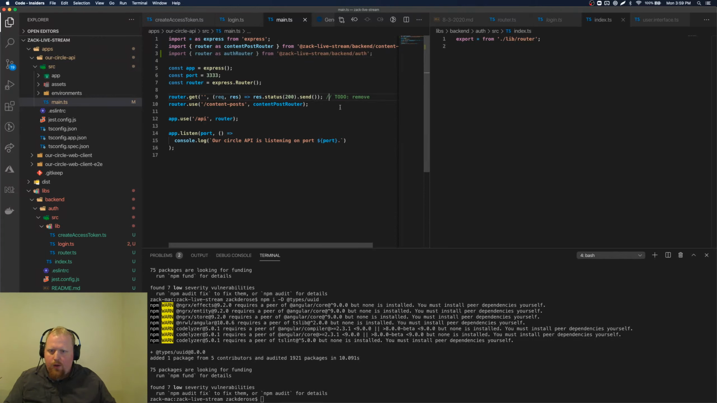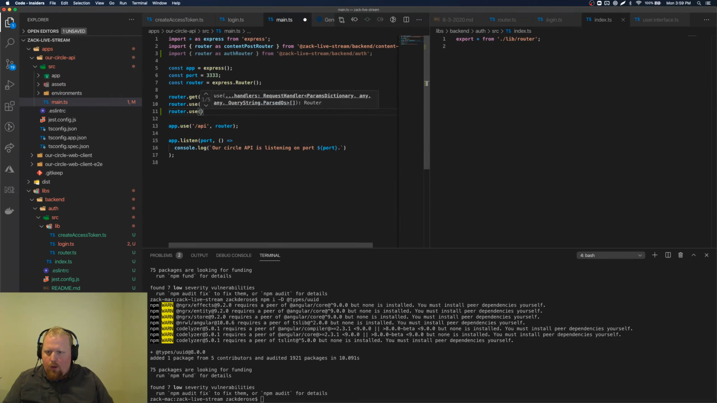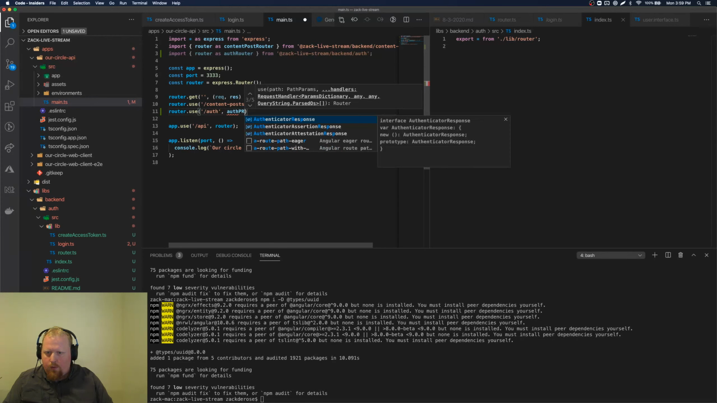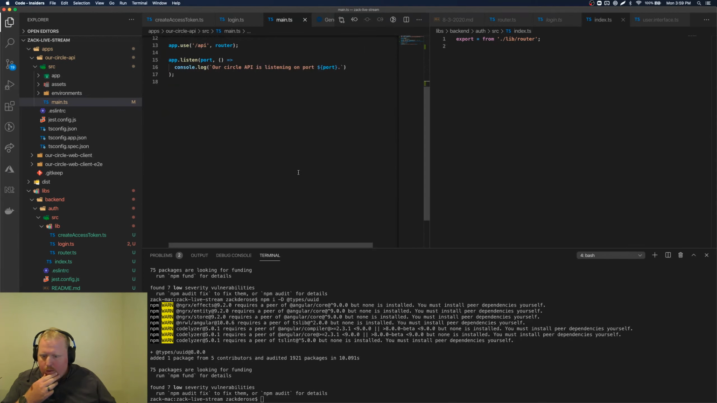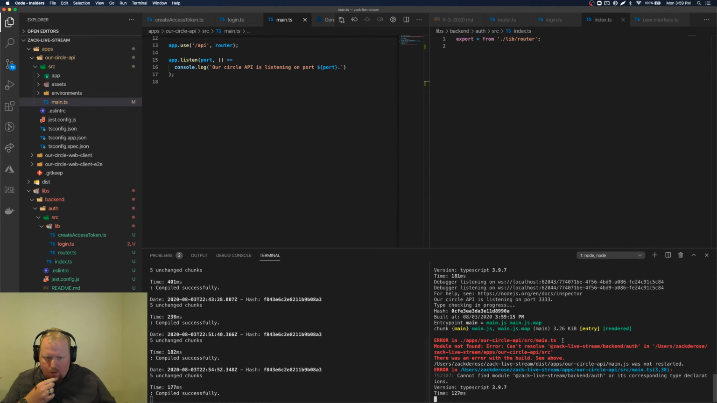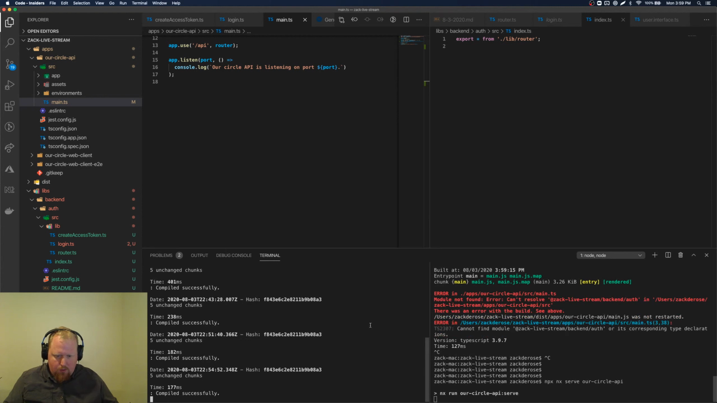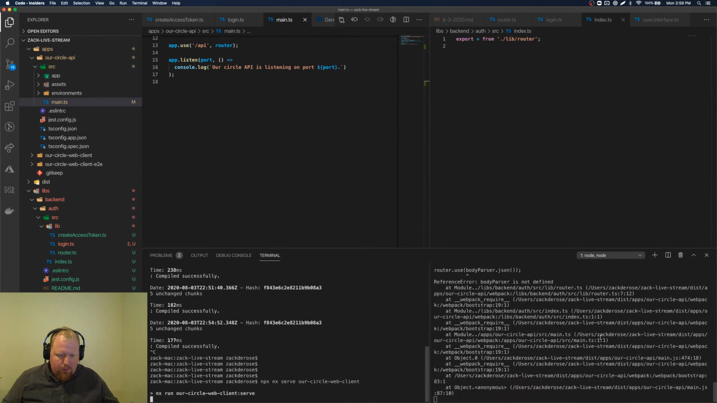So now we pretty much just want to use router.use. We'll call this auth. Use the auth router. There we go. I think that's all we need right now. So I think I have these things running already. It doesn't like this. Let's restart the API. I have to figure out what these issues are eventually.